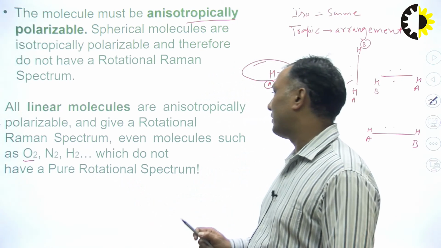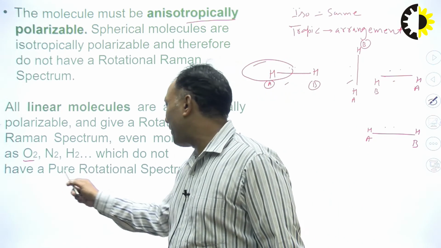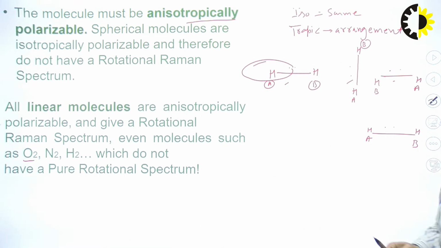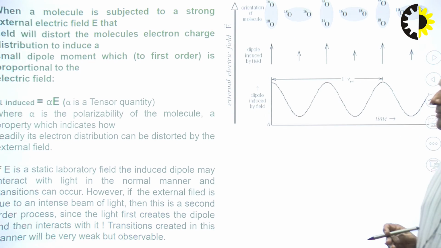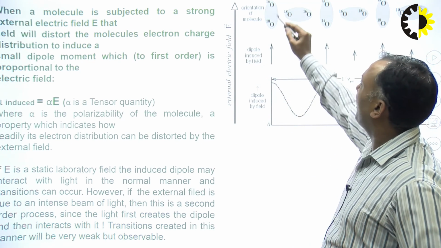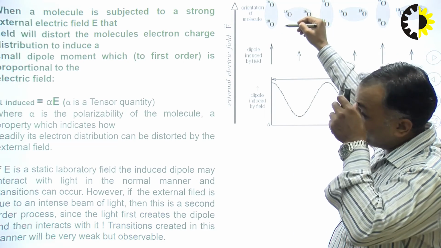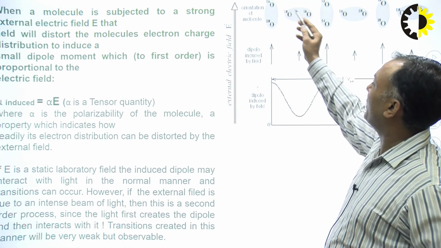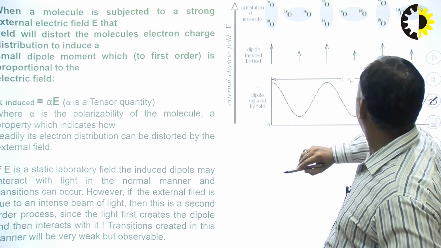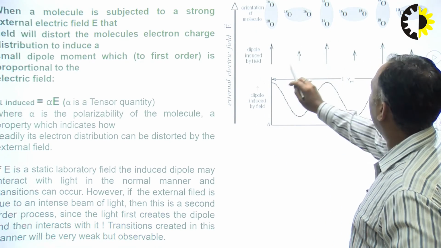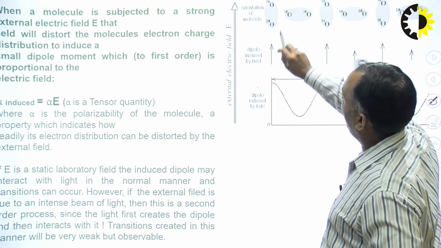Nitrogen, hydrogen, we don't have pure rotational spectra, but they can be studied in the Raman spectra. So here I am going to show the same thing. The oxygen, this is the isotope of oxygen, oxygen 18, 16, and now it is rotating. Suppose this is basically external electric field and this is the rotation of dipole.